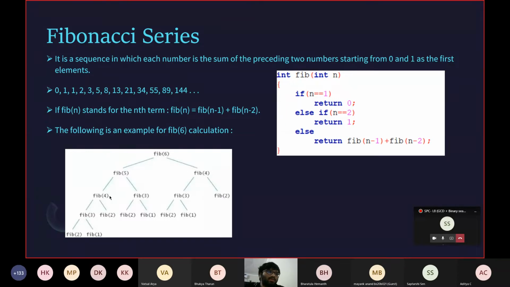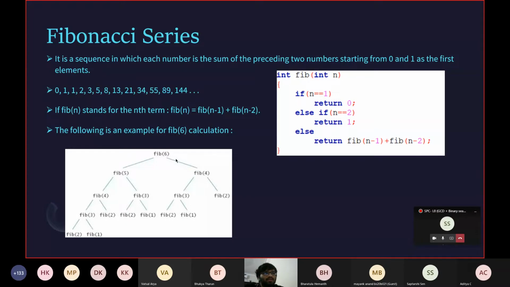Now fib of 4 again calls fib of 3 and 2, and 3 calls 2 and 1. 2 and 1 don't really need to call anything else because when it's 1 or 2, it returns the value 0 or 1. So as you can see here, this main function calls these two, and this follows on to call fib of 4 again, and here also fib of 4 is called. It's just a repetition of the same function so that we can eventually find a value.